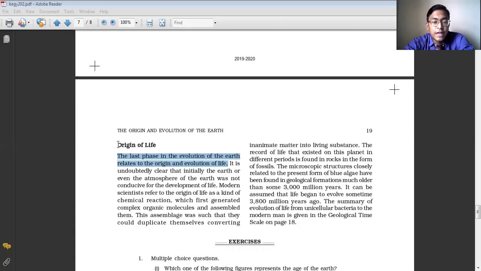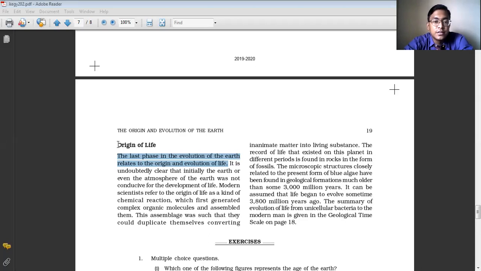The origin of life. So how did life come into existence on the earth's surface? That is what we are going to discuss. This origin of life is actually the last phase of the evolution of the earth, meaning that after the evolution of the lithosphere, the atmosphere and the hydrosphere, life came into existence.